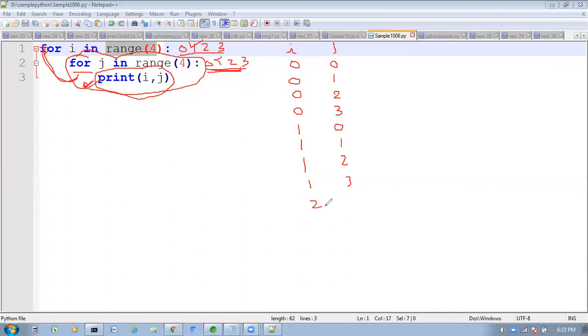The i value is 2. Again the j value is 0. The i value is 2, the j value is 1. The i value is 2, the j value is 2. The i value is 2, the j value is 3, like this. Again it will go back to the main for loop. Here the next i value is 3. Again it will come inside. Now the i value is 3. The j value is 0. The i value is 3, the j value is 1. The i value is 3, the j value is 2. The j value is 3, like this.